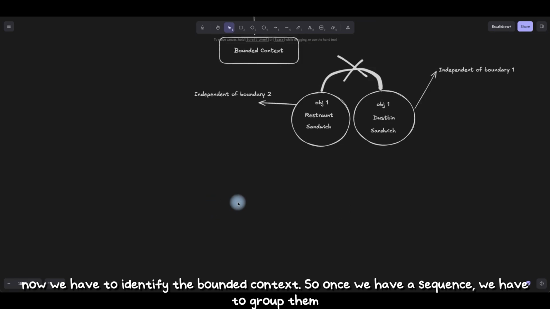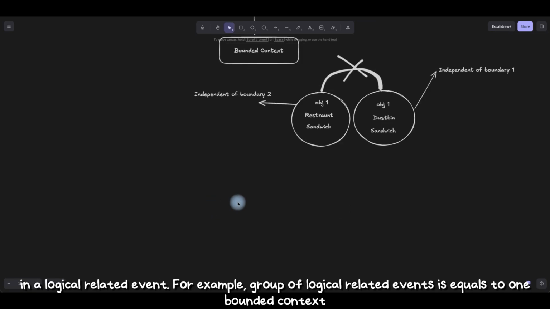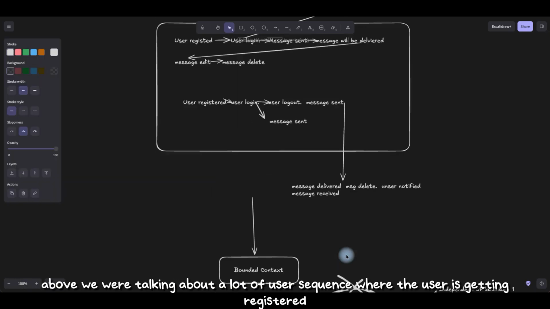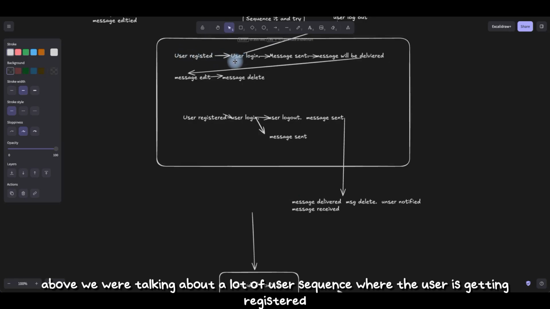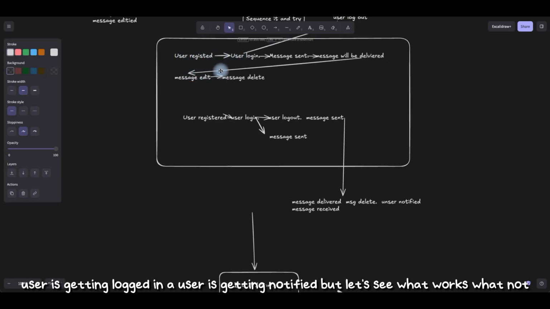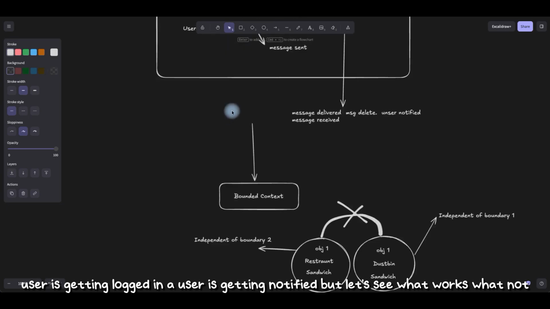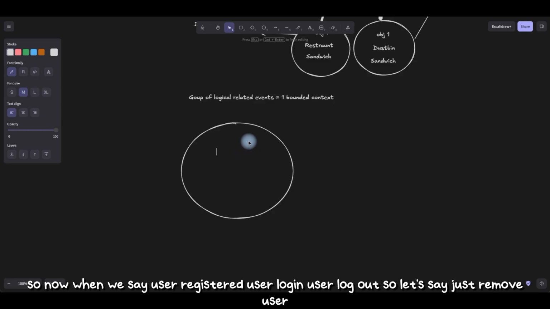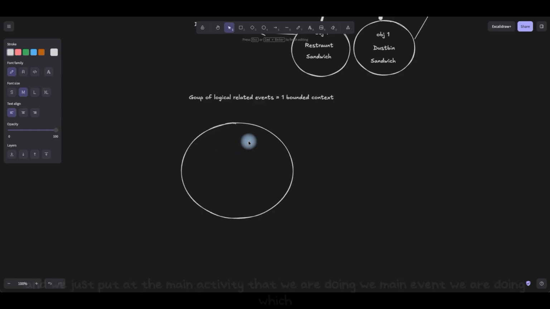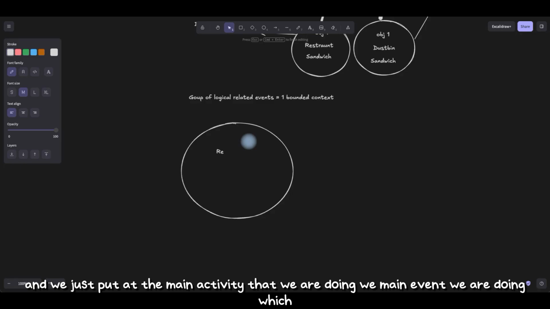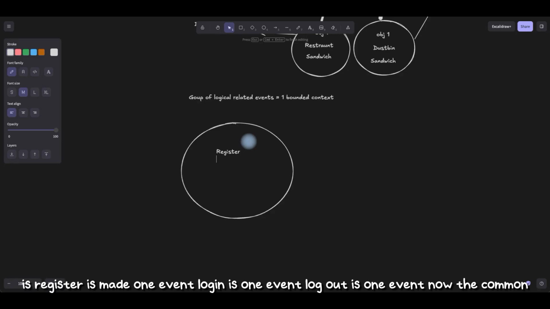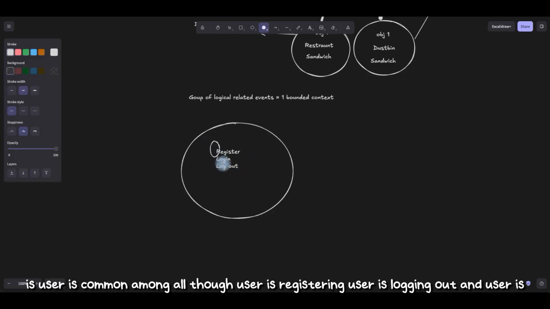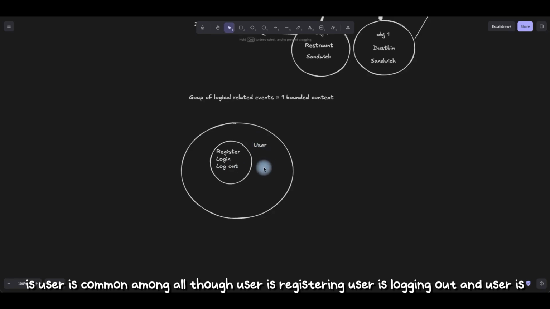Once we have a sequence, we have to group them into logically related events. For example, a group of logically related events equals one bounded context. Above we were talking about a lot of user sequences where the user is getting registered, logged in, notified. Now when we say user registered, user login, user logout, let's just remove user and put the main event we are doing: register is one event, login is one event, logout is one event. Now the common thing among all of those is the user. The user is registering, the user is logging out, and the user is logging in.